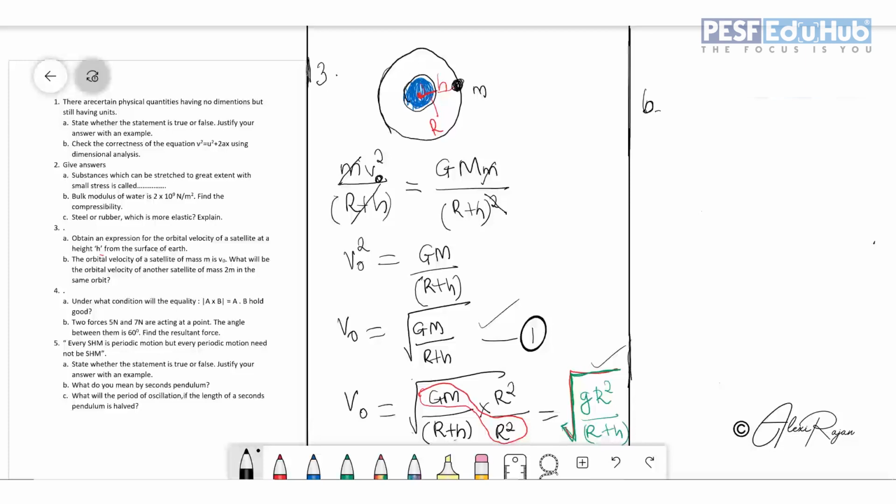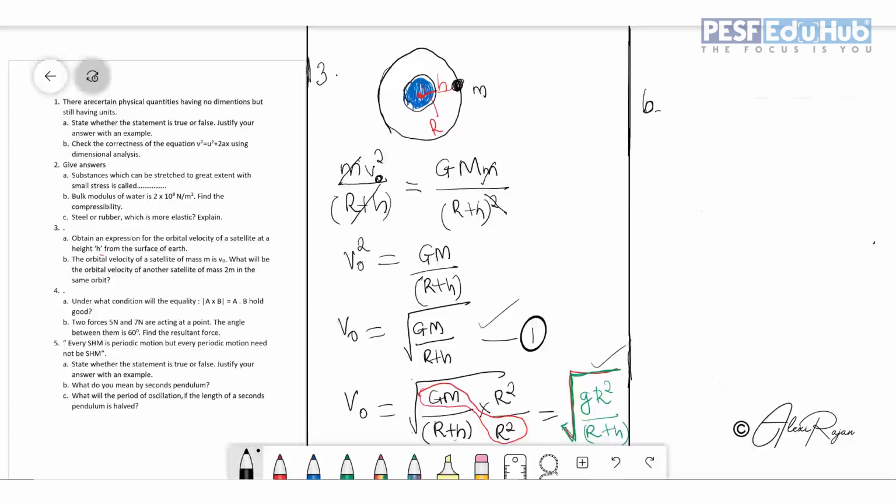So here, just see the equations. First equation and second equation. Is there any dependence on the mass of the satellite? Just analyze yourself. Mass of satellite is small m, and you can see that in both equations no small m is there. That means it is purely independent of the mass of the satellite.